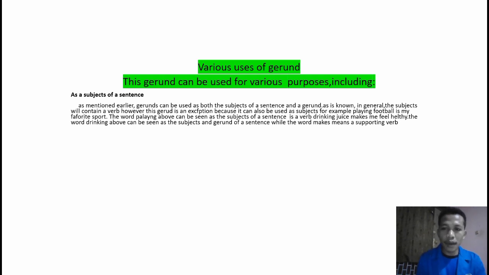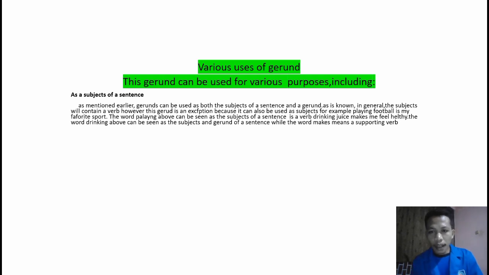As is known in general, the subject will contain a noun. However, this gerund is an expression because it can also be used as subject.